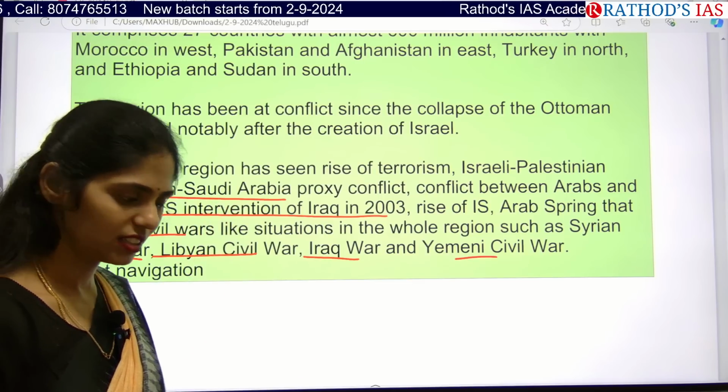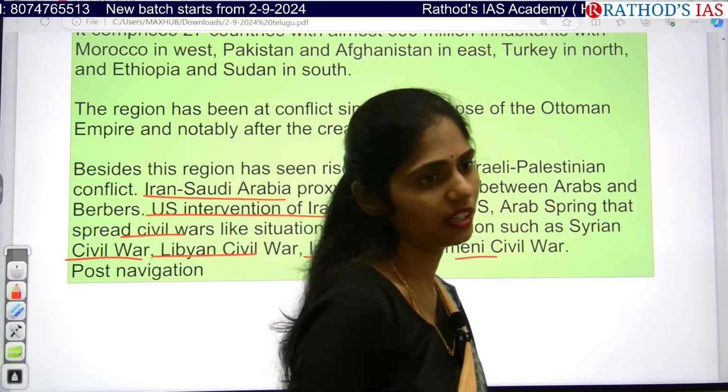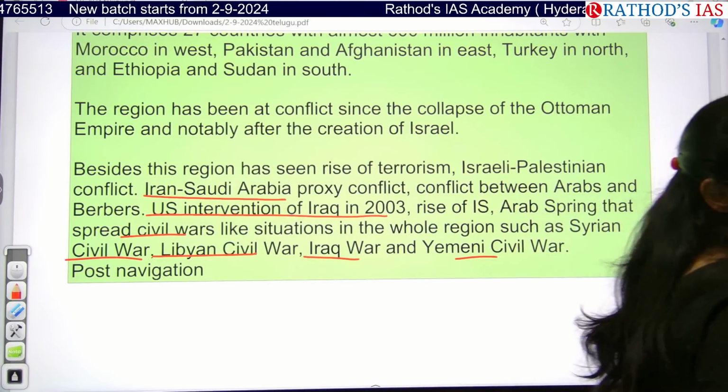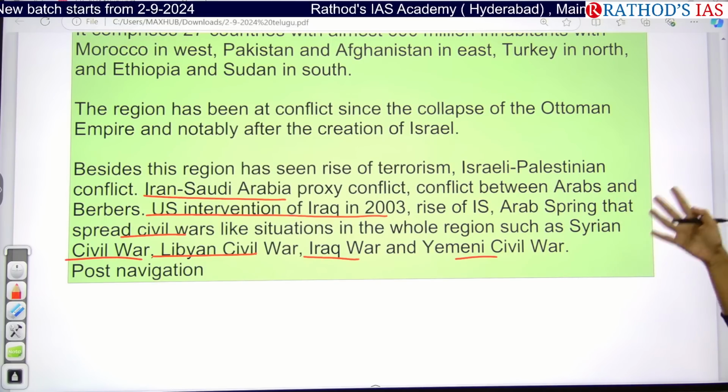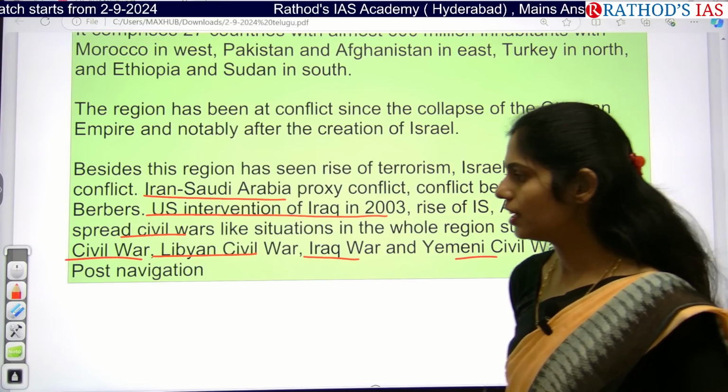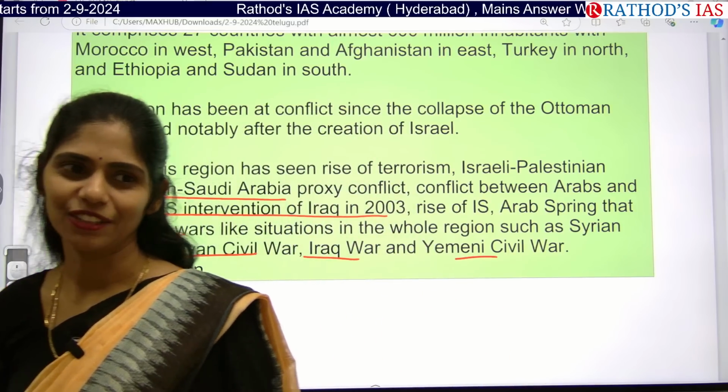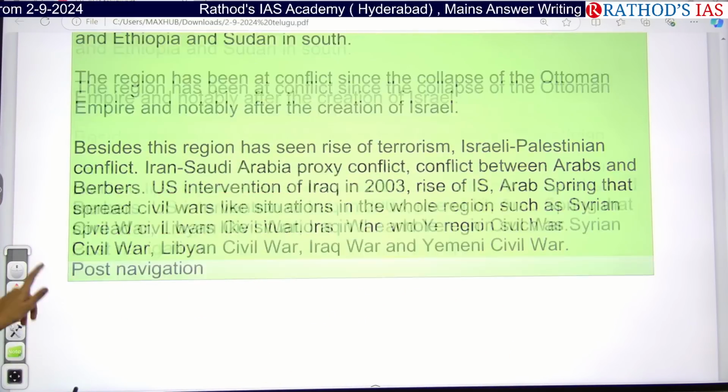All these things you will be studying in your international relations. So once your economy is done, you will be starting with international relations. There you will be reading about all these things clearly. Then you will get some idea of what is happening in the world. And see this article.